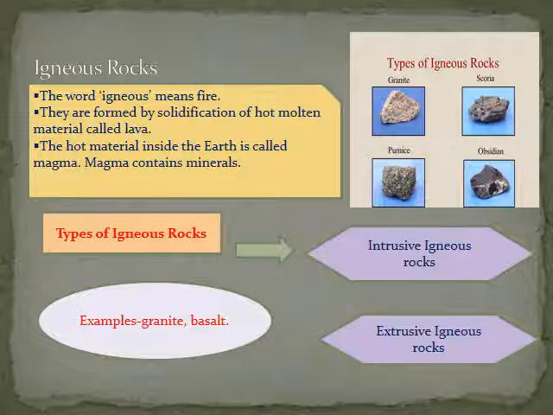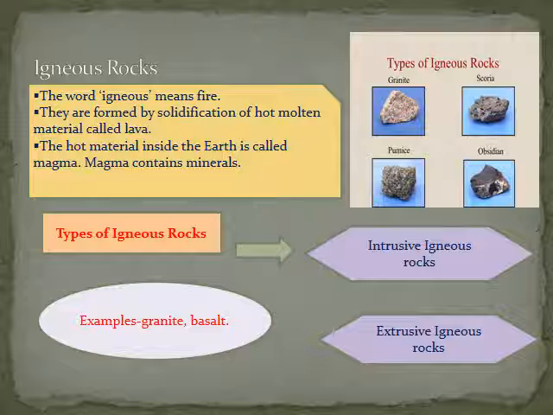The word igneous has been derived from the Latin word ignis, meaning fire. The igneous rocks are associated with volcanic eruptions. They are formed when magma cools down and solidifies. These rocks were the first to be formed and thus are also known as primary rocks. There are two types of igneous rocks: intrusive igneous rocks and extrusive igneous rocks.